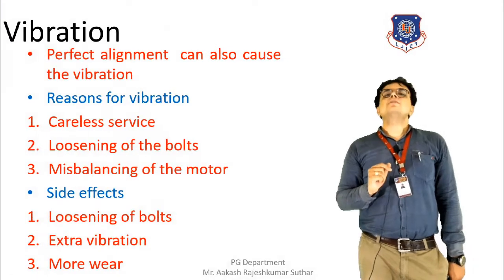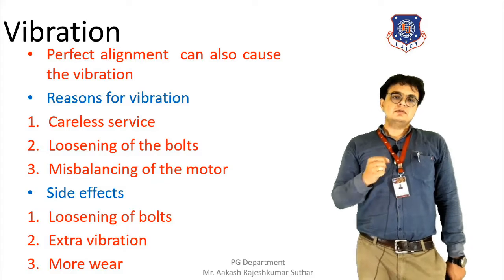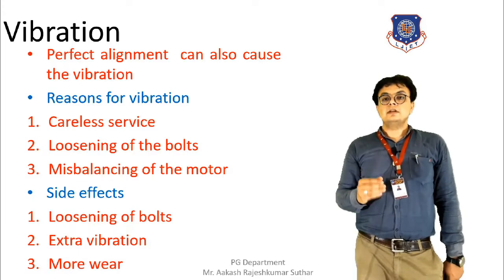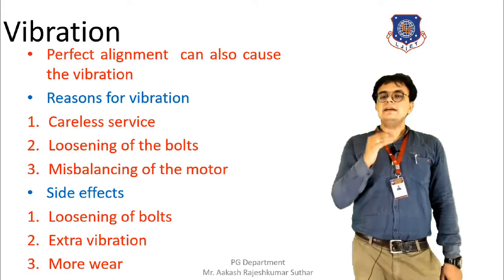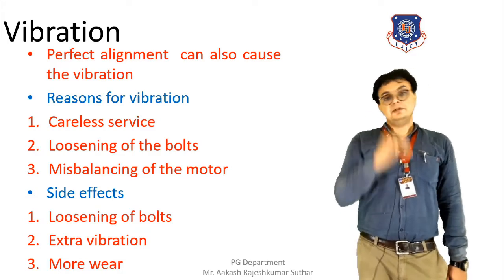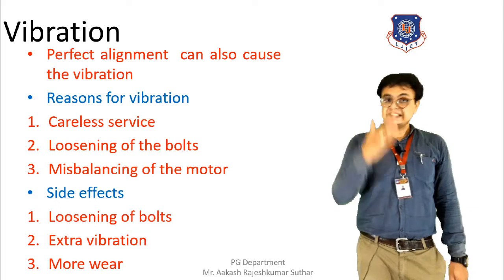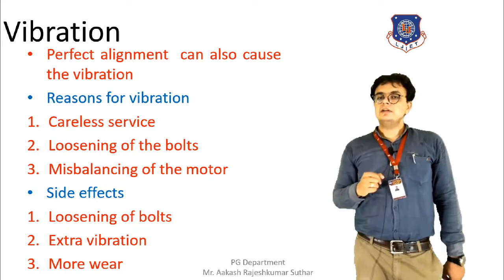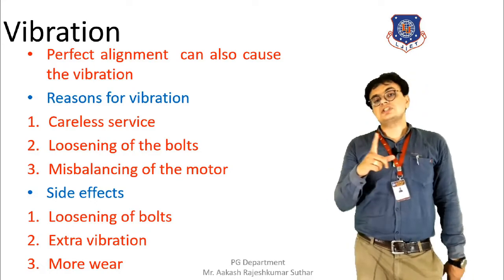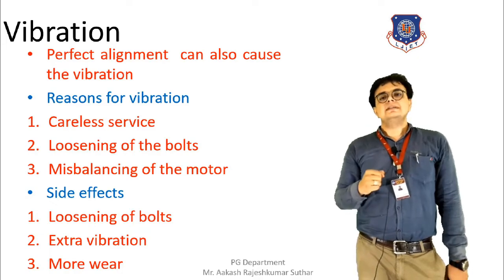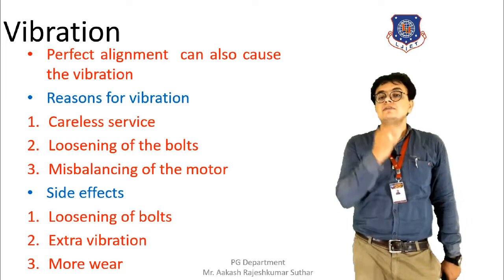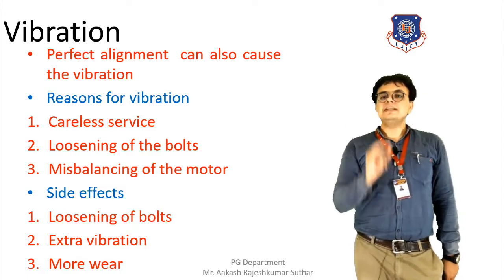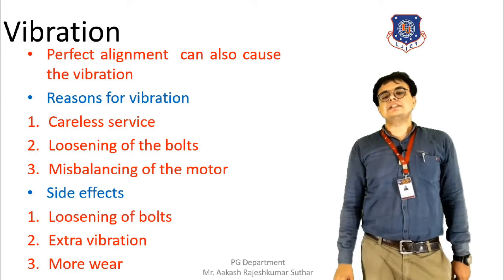Moving towards the next problem, that is the vibration. In the previous slide, we have seen that the misalignment can cause the vibration also. But even if the alignment is proper, the vibration can still take place. The reasons are careless services. If the services are not done properly, then also the vibration can take place. Then bolts: if the bolts are loosened, then also the vibration takes place because the joint will get loosened, and joints are critical parts. So whenever the joints are loosened, the vibration will also increase.